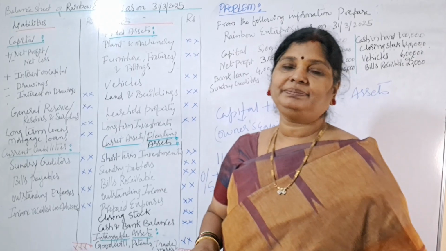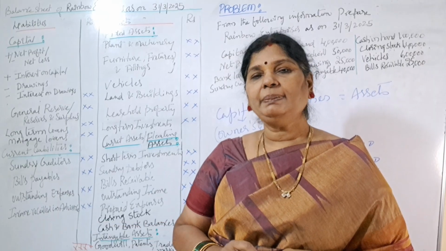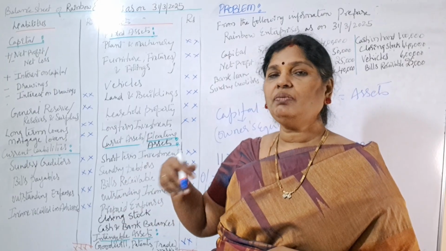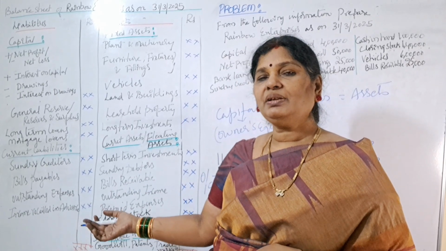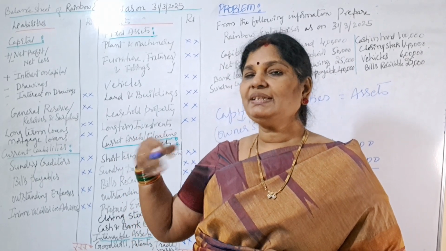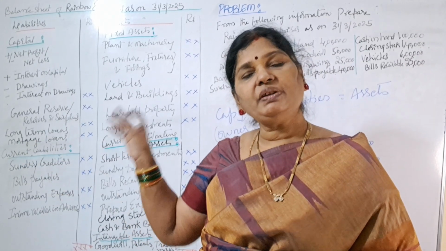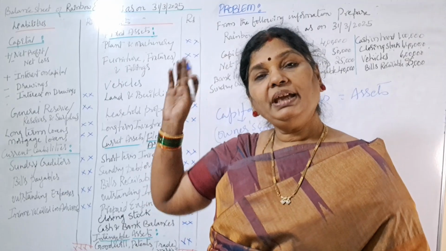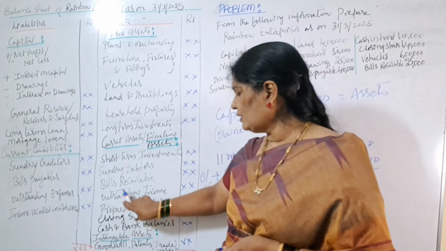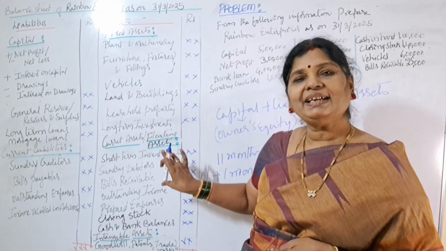Next to outstanding income. See, our business is having some properties which we are giving on rental basis, right? In the same way how we have to pay rent, here also we are receiving rent. In the same way how our salaries payment is outstanding, in the same way here our rents are not received by us. Our tenants will pay our March month rent in April month. So our income is due from our tenant. How we are showing in our books: outstanding income means March income is not received by us, so we are showing it as current asset.